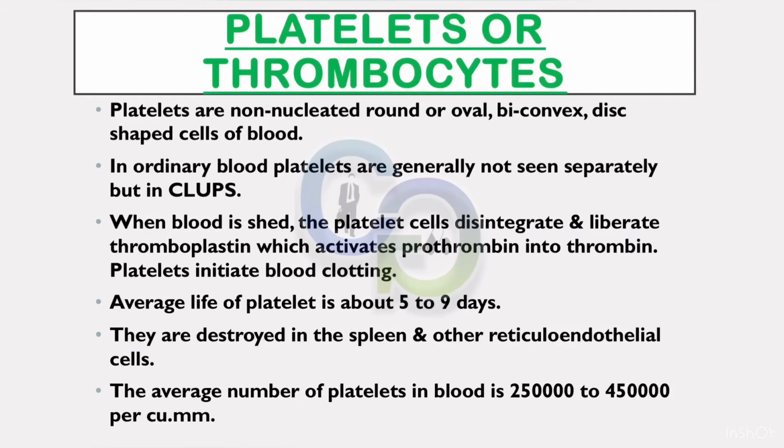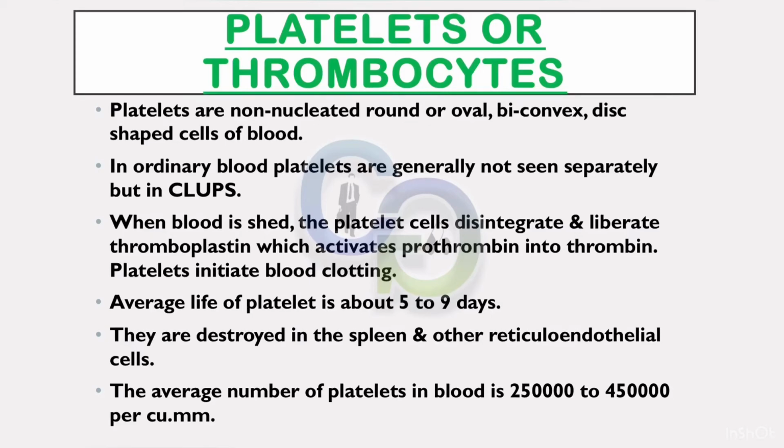Platelets or thrombocytes. Platelets are non-nucleated, round or oval, biconvex, disc-shaped cells of blood. Ordinarily, blood platelets are generally not seen separately but in clumps. When blood is shed, the platelet cells disintegrate and liberate thromboplastin, which activates prothrombin into thrombin.